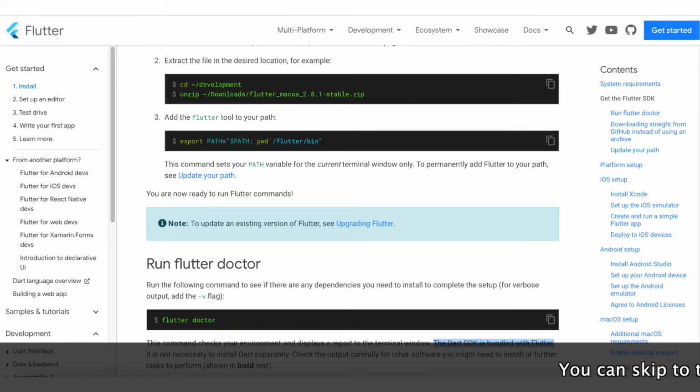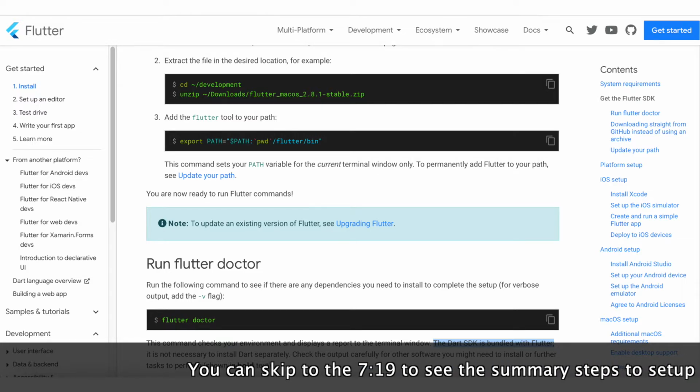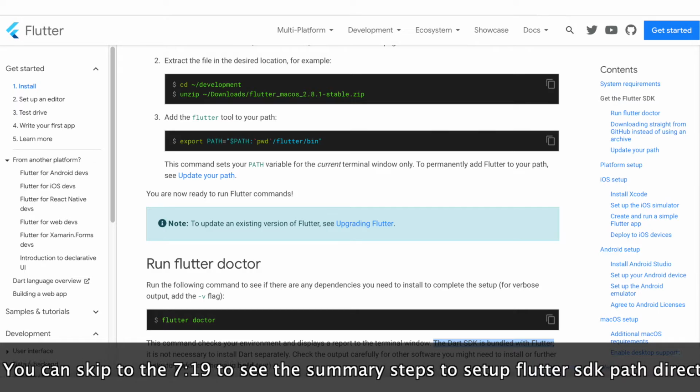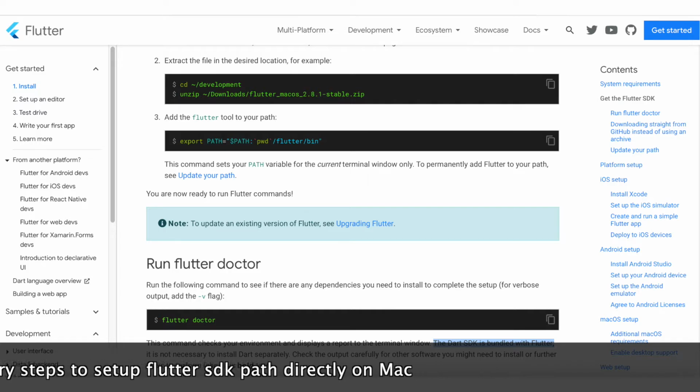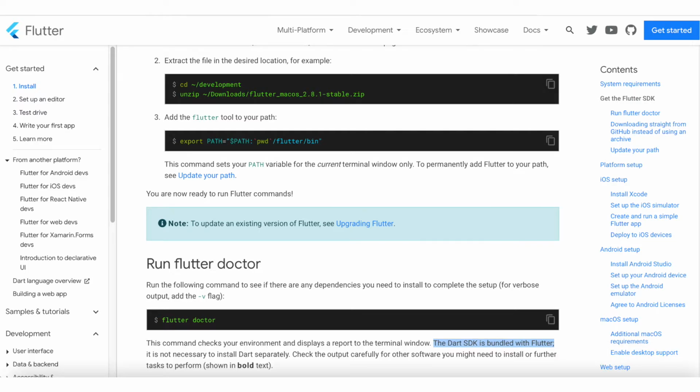Once it is downloaded, you can extract it anywhere. But the ideal location is you should extract it inside your hard disk, users, your username, and into the developer directory. And there you would be able to see the Flutter folder inside your developer directory. After extracting, you need to set the path of Flutter SDK. On the same page on the screen, you can see there is an option given at the third number that shows how you can set the Flutter path on your machine. With the help of this option, you can set the Flutter path. And if you want to update the Flutter SDK path permanently, then you can click on the blue hyperlink that is shown in the middle of the page.